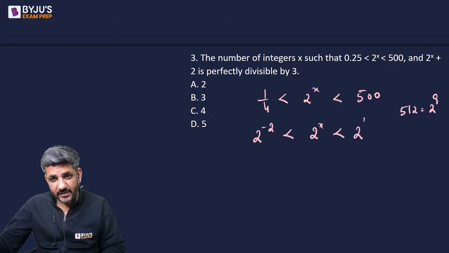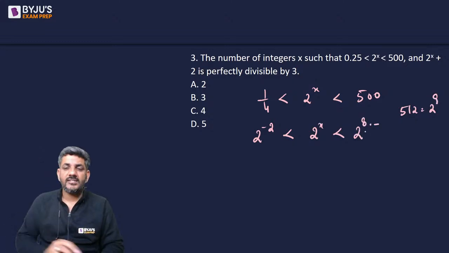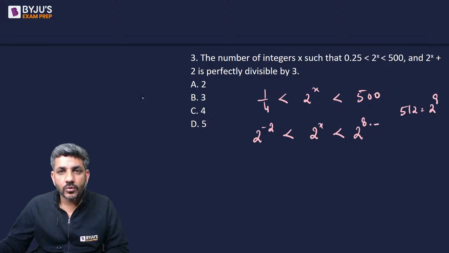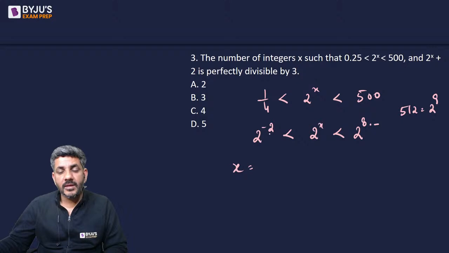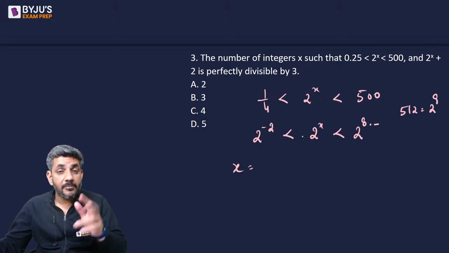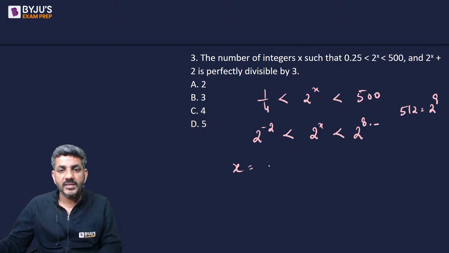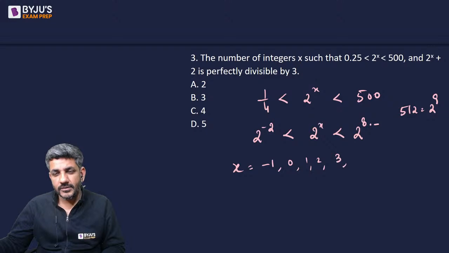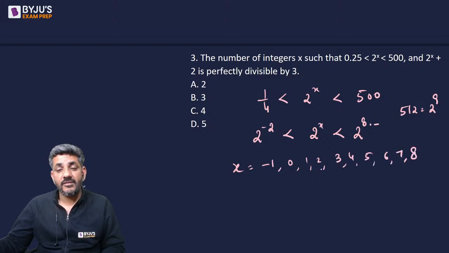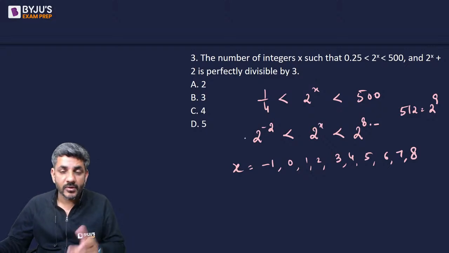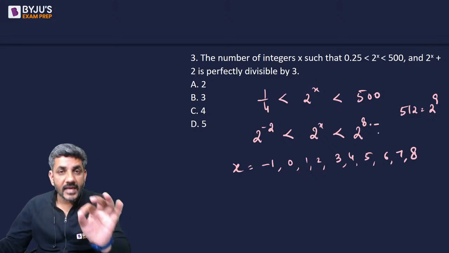So can I say 500 would be 2 to the power 8 point something? So can I say x must be lying between minus 2 and 8 point something, and between them, that means neither minus 2 nor 8 point something. Between them, what all integers can be there? Minus 1, 0, 1, 2, 3, 4, 5, 6, 7 and 8. I can't take minus 2 because it has to be greater than that, but I can take 8.